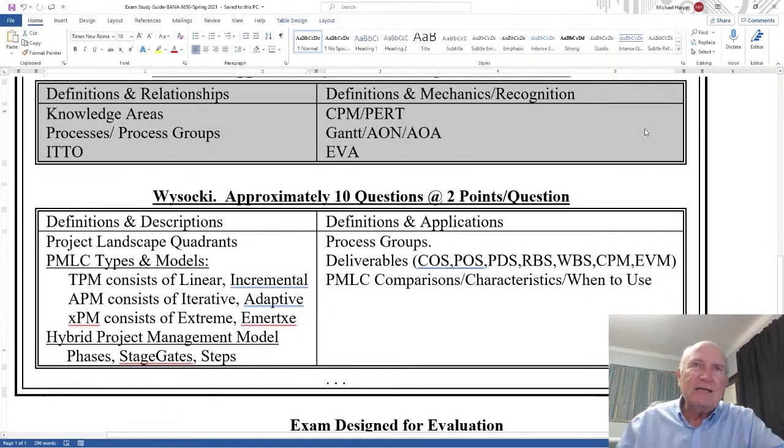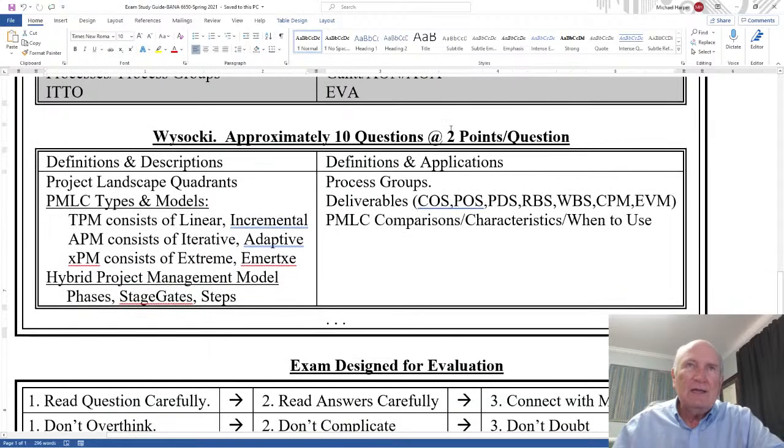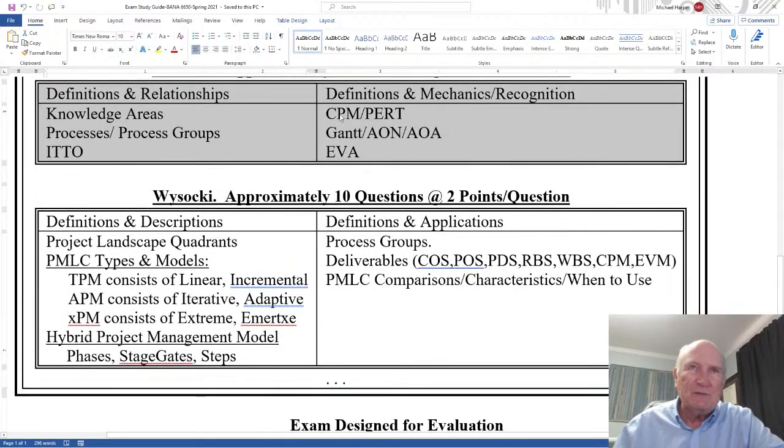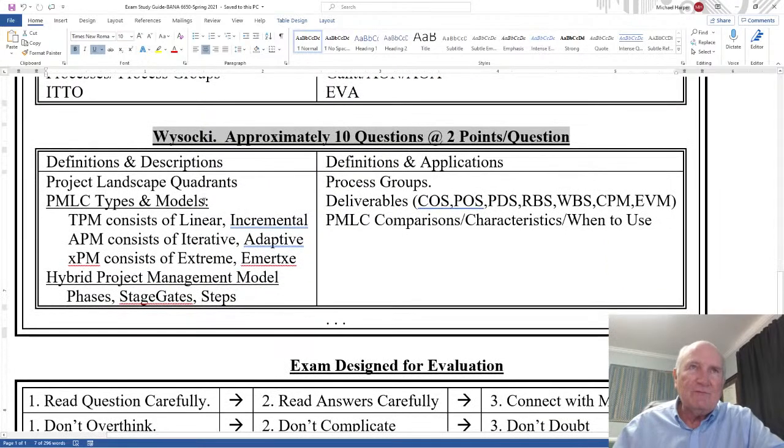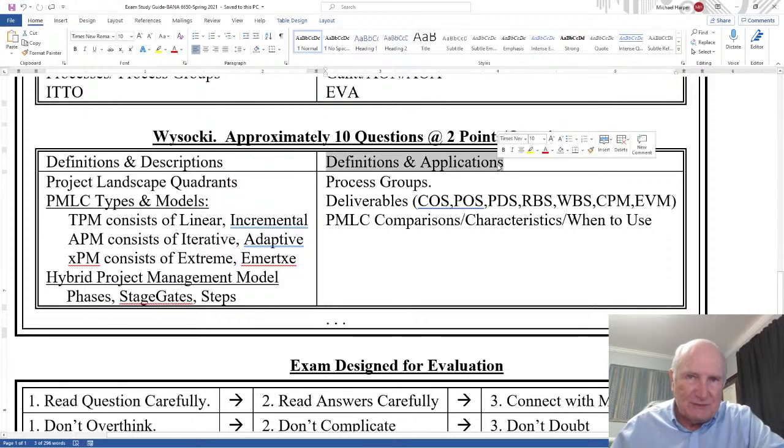Okay, the last half is Wysocki. And here's where you get into effective project management. Approximately 10 questions, 2 points per question, and that's the last half. And so again, I've broken it up into definitions and descriptions, and then definitions and applications. And that's a little bit more detail.